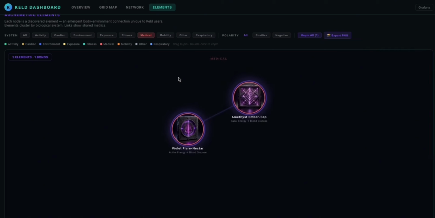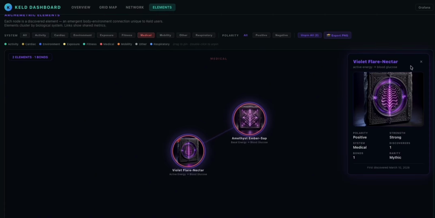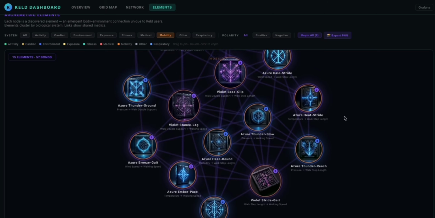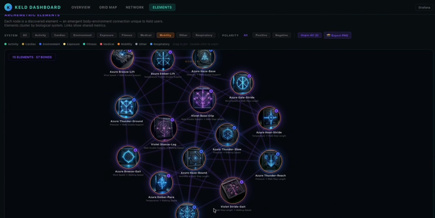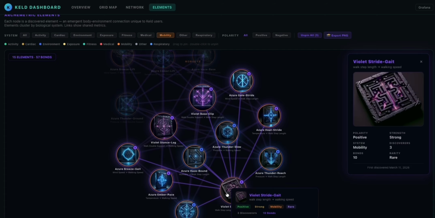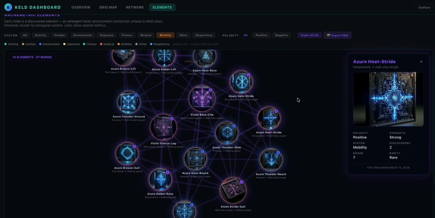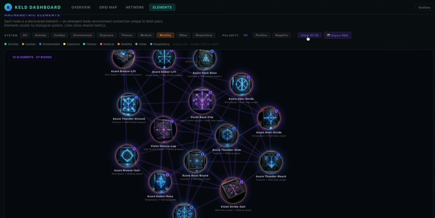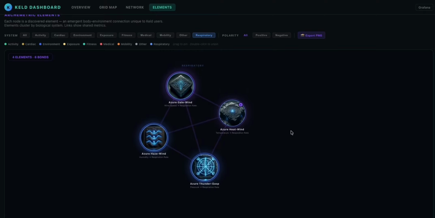The medical filter shows something striking, only 2 elements connected by a single bond. Basal energy and active energy, both tied to blood glucose. Simple but powerful. Mobility and respiratory, wind, temperature, humidity, and pressure, all connected to how you move and breathe. Your lungs are listening to the weather.